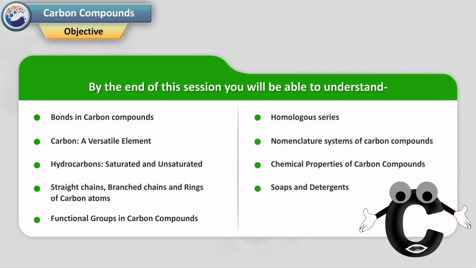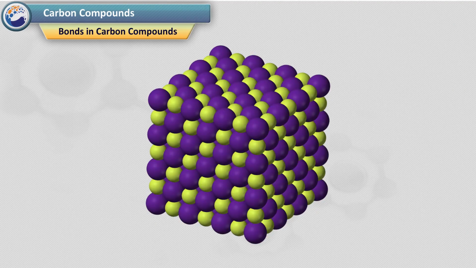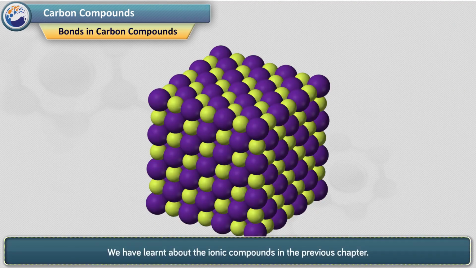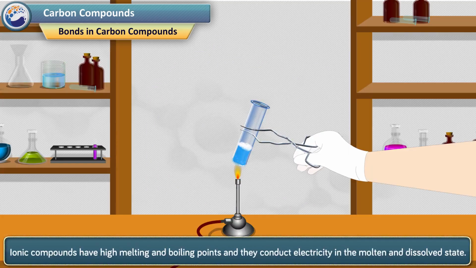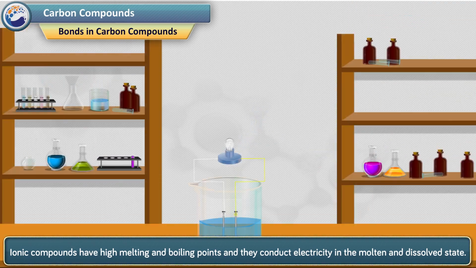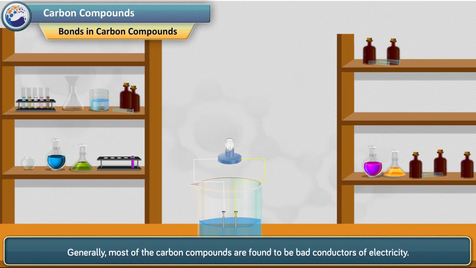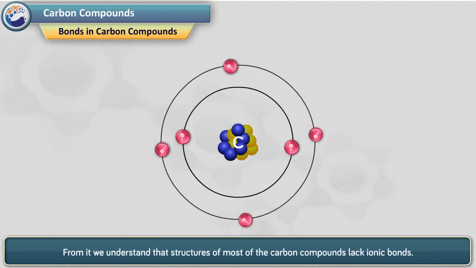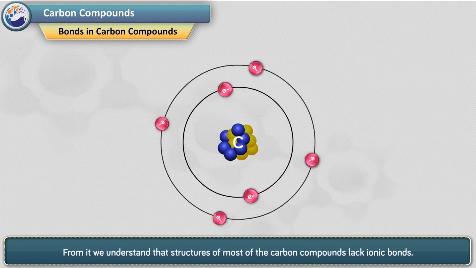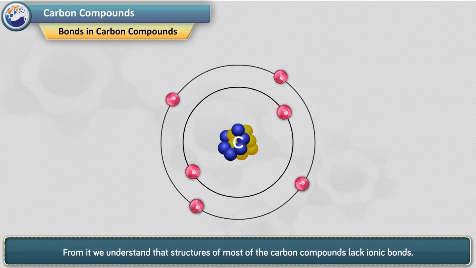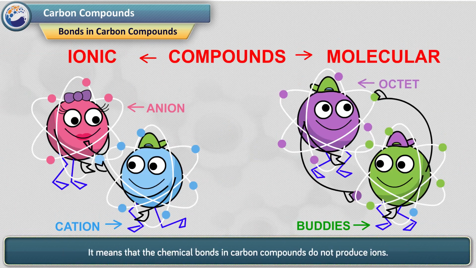By the end of this session, you will be able to understand bonds in carbon compounds. We have learned about ionic compounds in the previous chapter. Ionic compounds have high melting and boiling points and they conduct electricity in the molten and dissolved state. Generally, most carbon compounds are found to be bad conductors of electricity. From this, we understand that the structures of most carbon compounds lack ionic bonds. It means that the chemical bonds in carbon compounds do not produce ions.